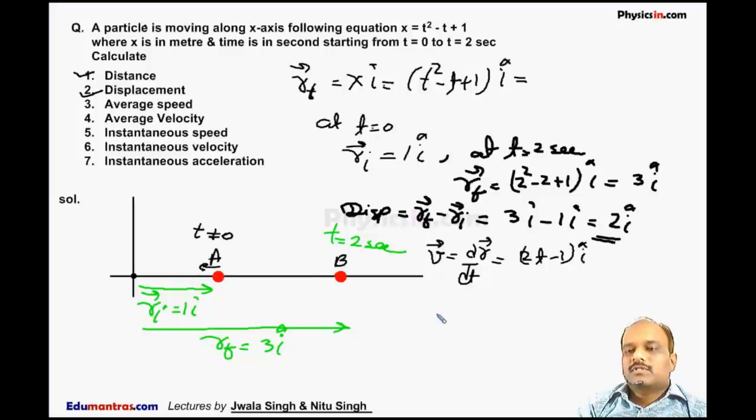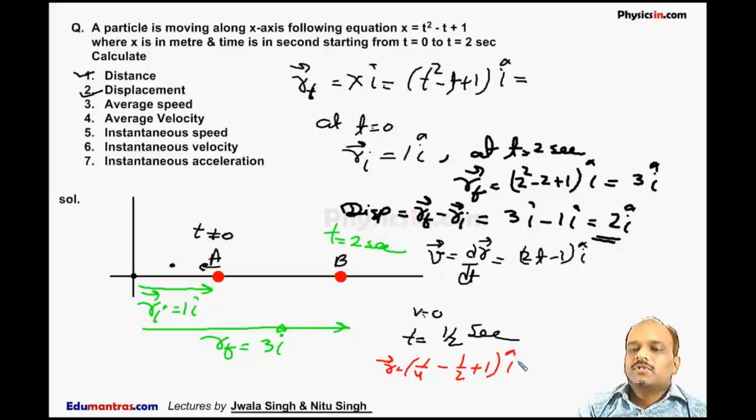When it comes to rest, when v is equal to 0, we can say that at that instant t is equal to 1 by 2 seconds. So suppose at this particular point the particle is at rest. At this instant, if I substitute t is equal to 1 by 2 here, I will get the position as r is equal to 1 by 2 square, 1 by 4 minus 1 by 2 plus 1 i cap, which is equal to 1 by 4 minus 1 by 2 plus 1.